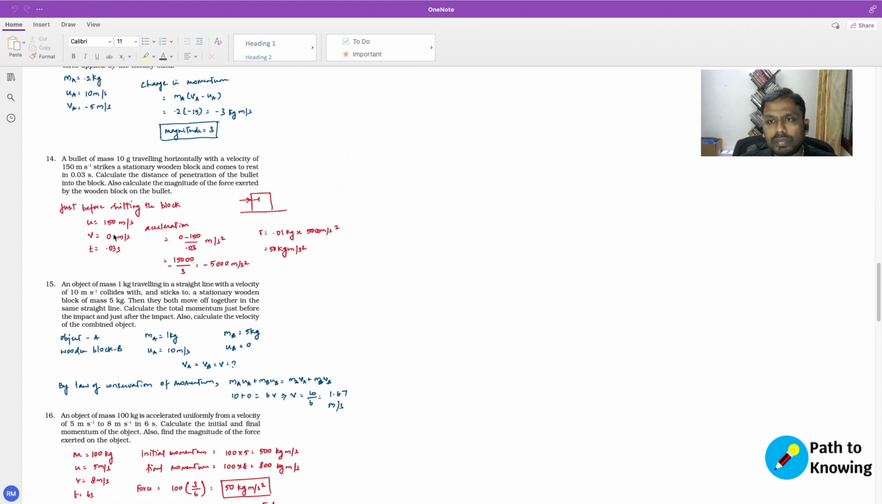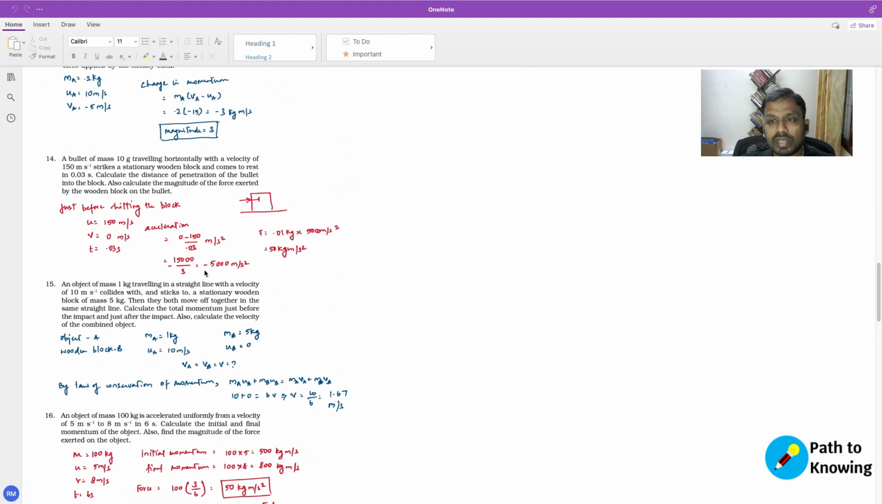So just to get the variables right, the initial velocity of that bullet is 150 meters per second. Initial velocity is just at the moment when it touched the wooden block. The final velocity is of course 0 meters per second, and the time taken is 0.03 seconds, right? So with this, you can find the acceleration encountered by the bullet, which is a negative acceleration because the velocity reduced to 0, right? So it is the final velocity minus the initial velocity divided by 0.03, which is equal to minus 5,000 meters per second square.